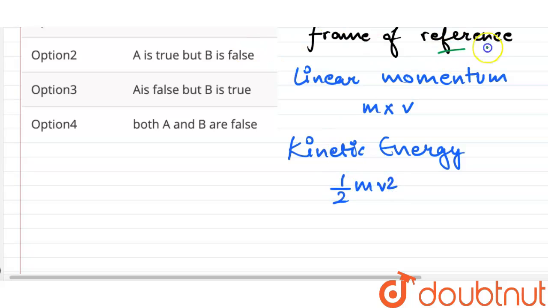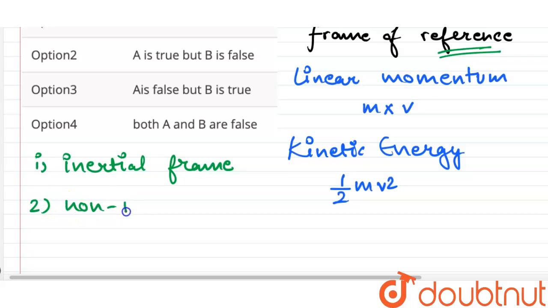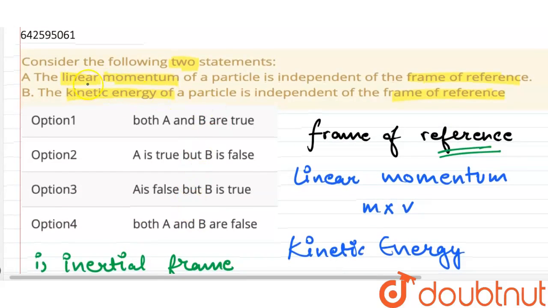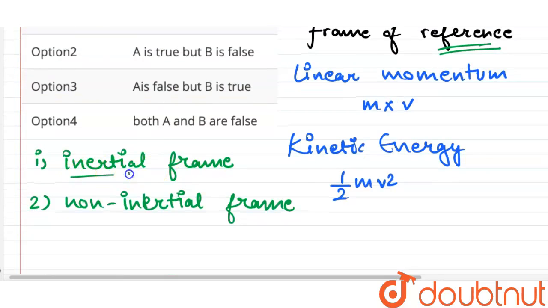So now whenever we talk about frame of references, basically we have two options. First, inertial frame. Second, non-inertial frame. Okay, so in this question it is asking if linear momentum of a particle is independent of frame of reference and kinetic energy is independent of frame of reference. For inertial frame, we can say they are independent.